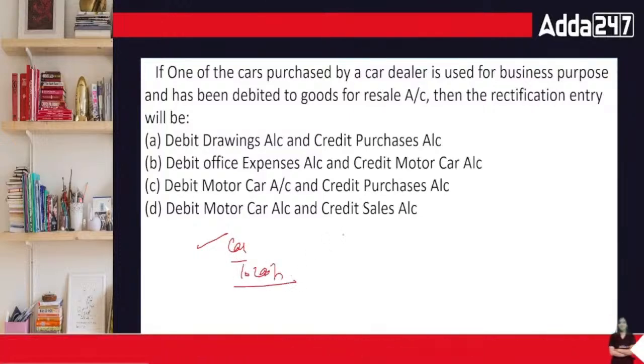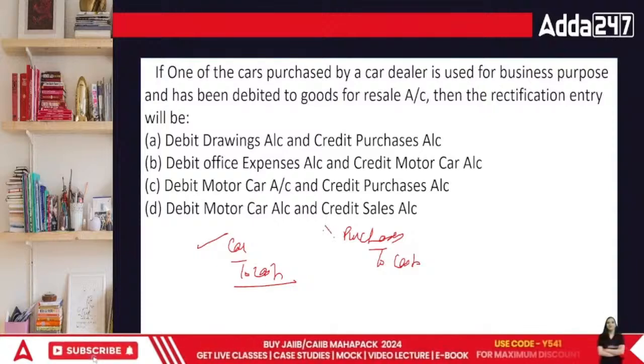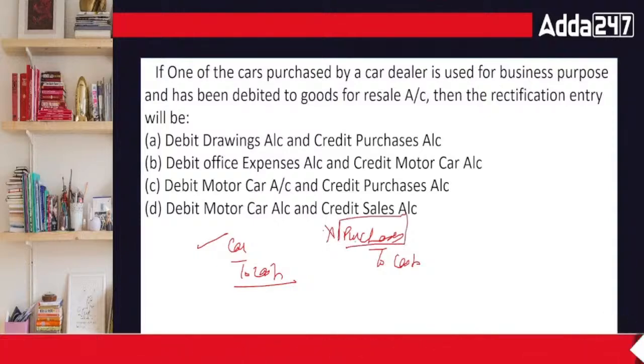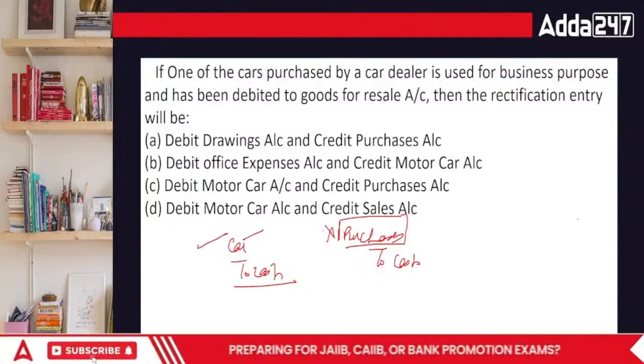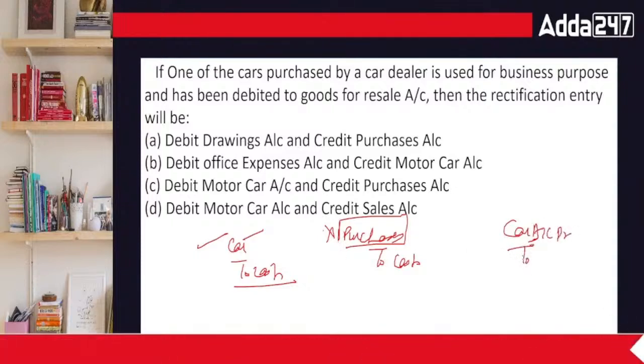But I had shown purchases because I showed it as a good. So what will we do? We will take out the purchases and give importance to the car. So technically, car is something that will be debited, and purchases which has been debited has to be credited.